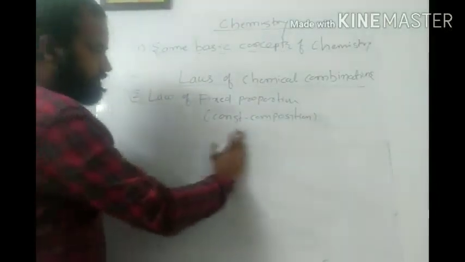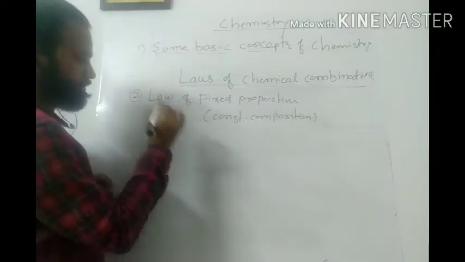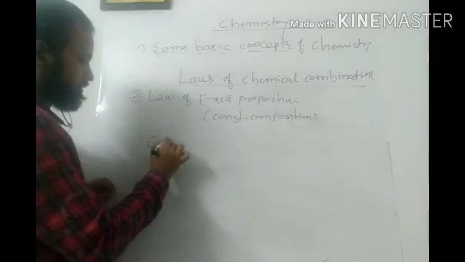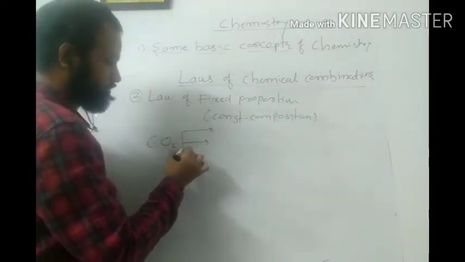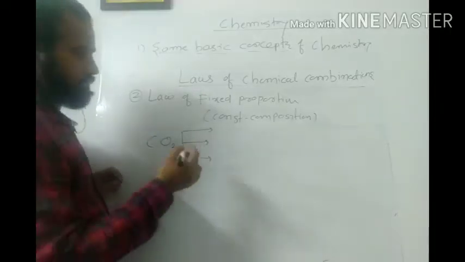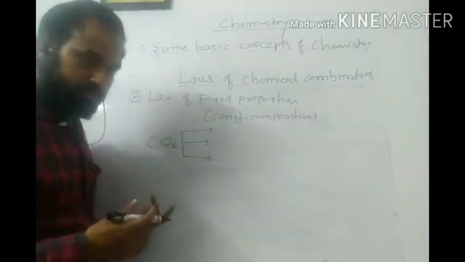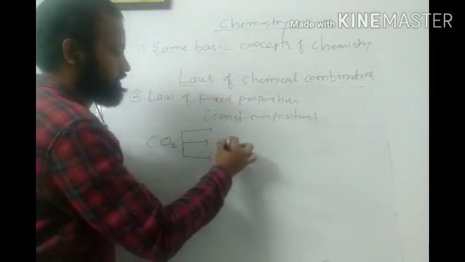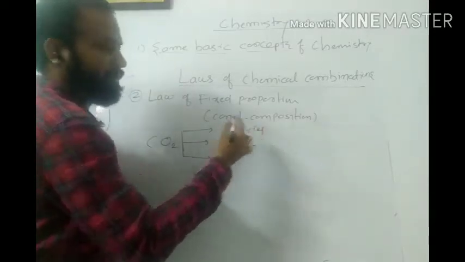For example, let us say carbon dioxide. When we discuss the sources, there are various sources: vehicular emission, exhalation from plants, and from vehicles we get carbon dioxide.